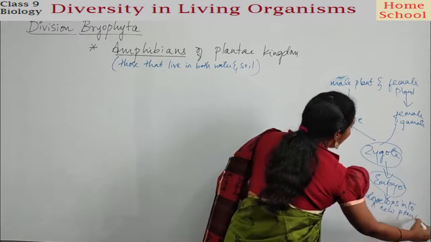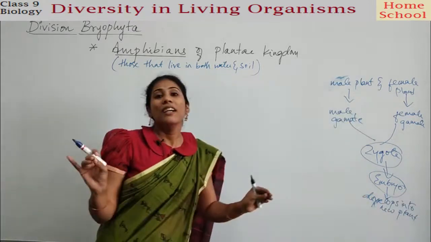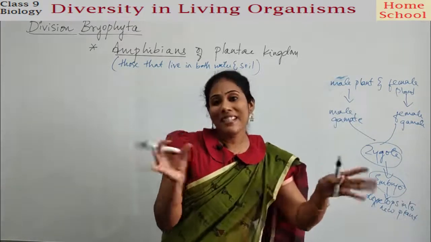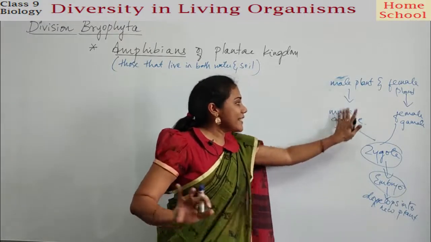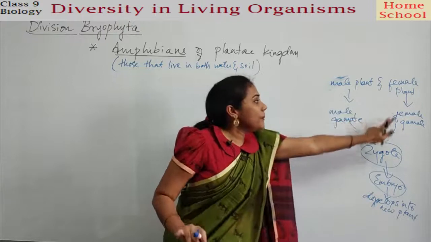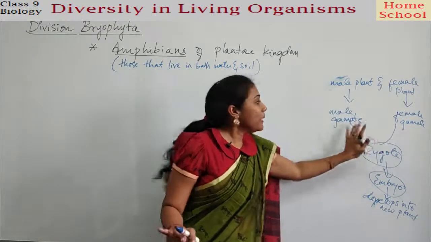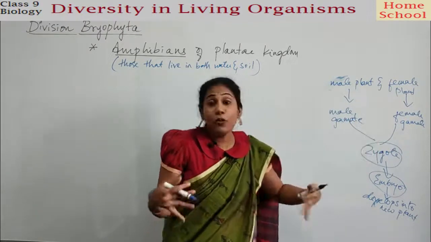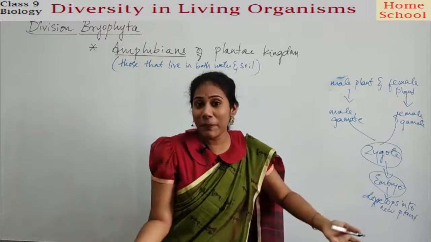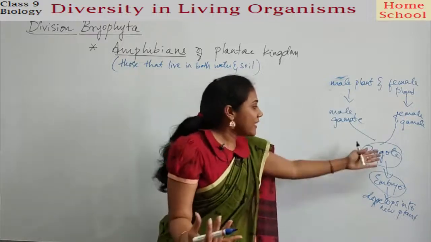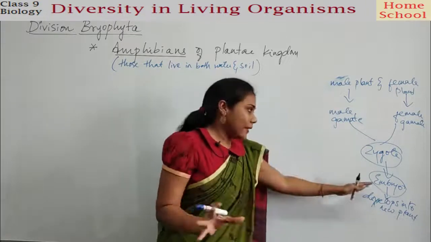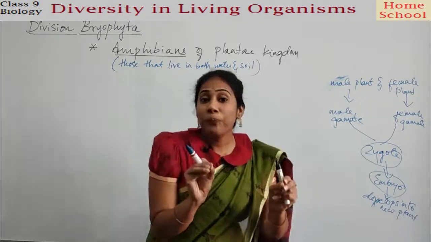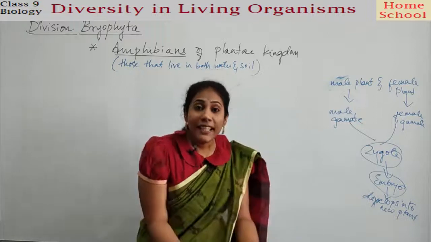Okay, so this is the basic idea about reproduction that happens in a plant that I gave you, right? Say the male plant will give you a male sex cell, that is the male gamete. The female plant will give the female gamete. When both of them combine, you get a new life, guys. A new cell will be formed with a new life, that is called a zygote.